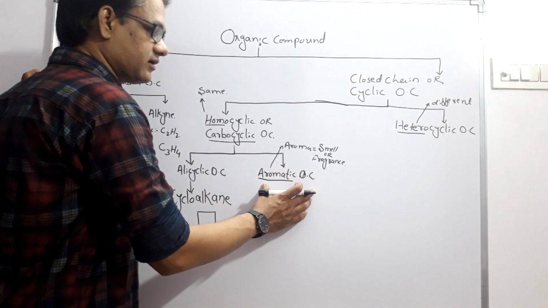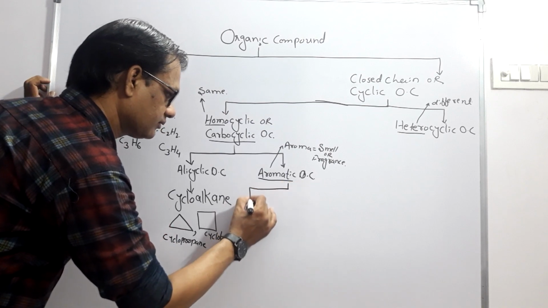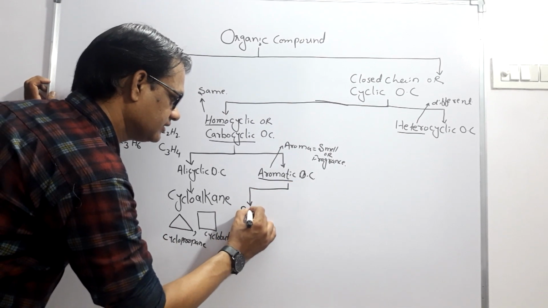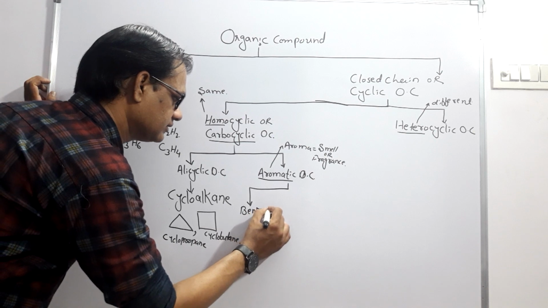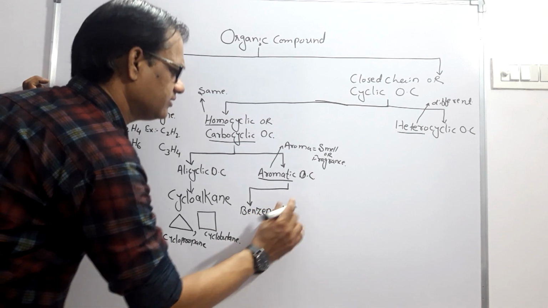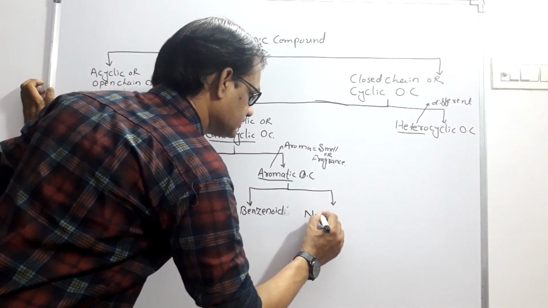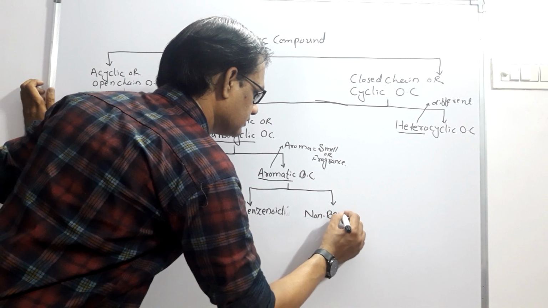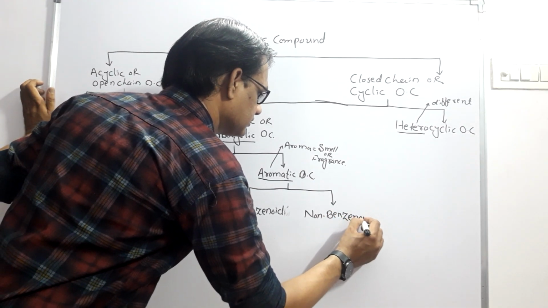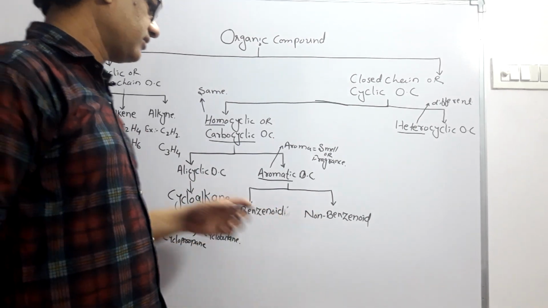Then these aromatic compounds are also of two types. One is benzenoid and another one is non-benzenoid. So what is the meaning of benzenoid and non-benzenoid?